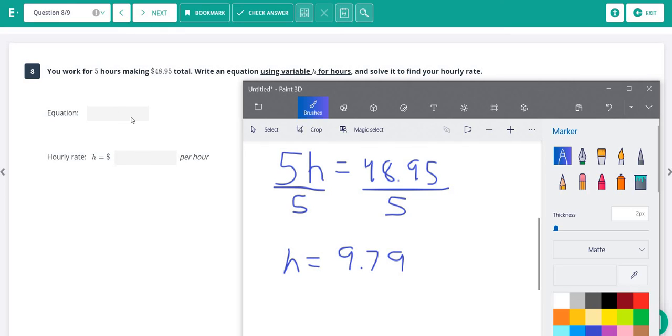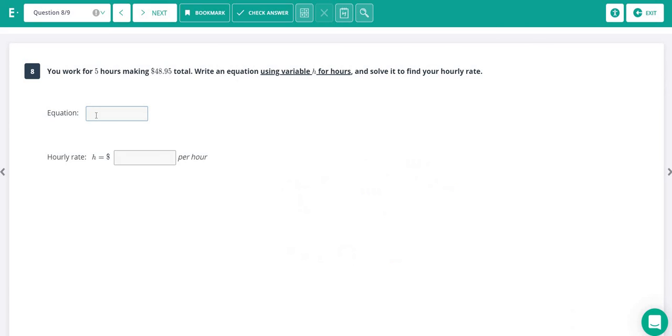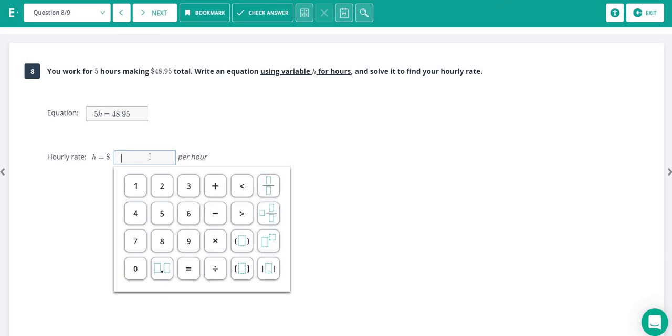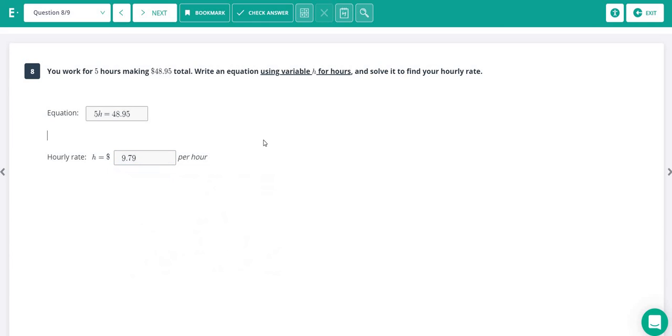So let's. First of all, they want the equation, so up here you would put 5h equals 48.95. And then down here, what did we find out? It was 9.79.